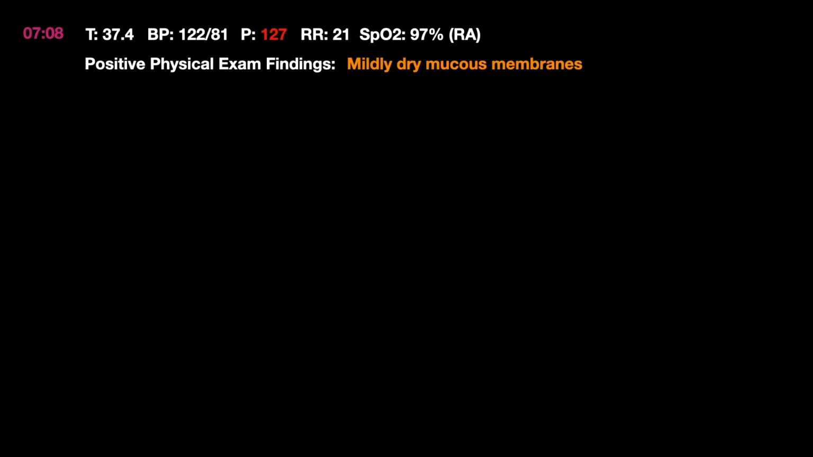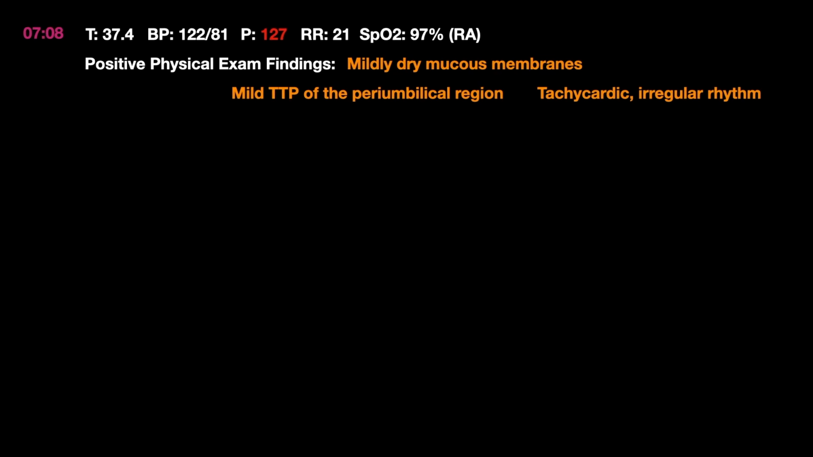At 7:08, we have our initial vital signs. Temperature 37.4, blood pressure 122/81, pulse 127, respiratory rate 21, SpO2 97% on room air. His positive physical exam findings included mildly dry mucous membranes, mild tenderness to palpation of the periumbilical region, and he was tachycardic with irregular rhythm. At 7:35, EKG demonstrated atrial fibrillation with rapid ventricular rate, or RVR, rate at 130.